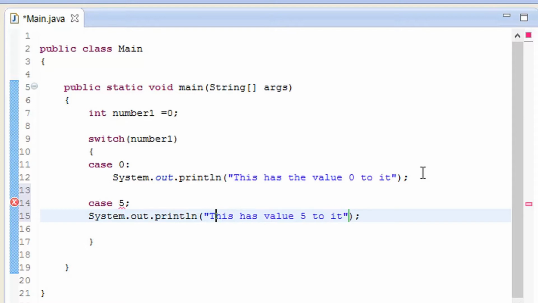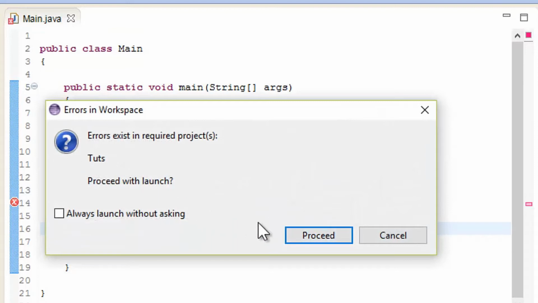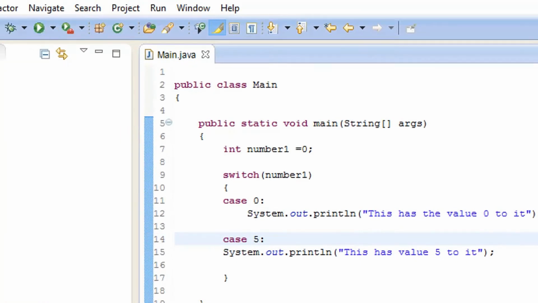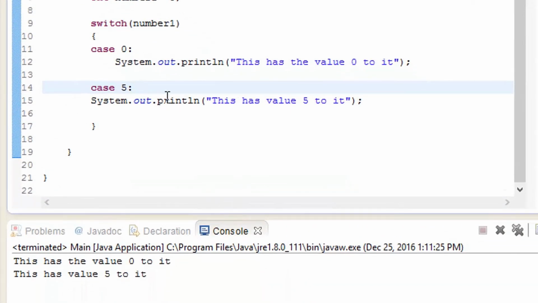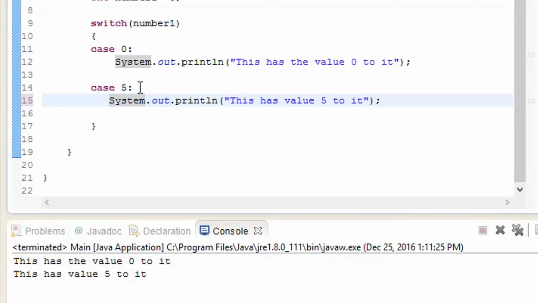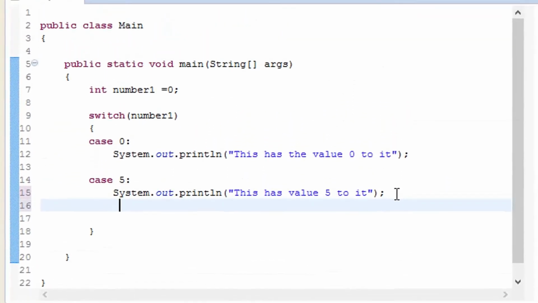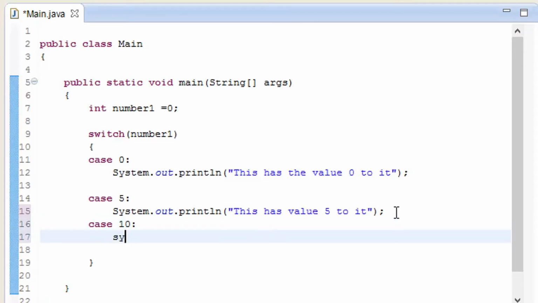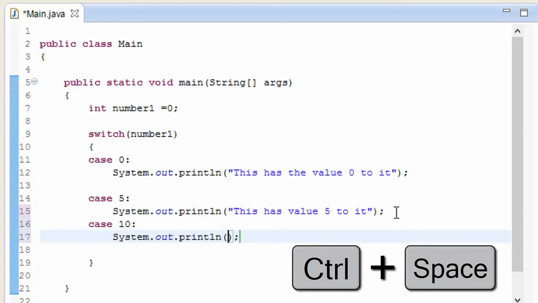What do you think it is going to print for that? Let me just go ahead and play it. It says there is some error because I had added a semicolon, not a colon, so that was the mistake I made. Then play it. Here it is going to print out the case 0 and case 5 messages at the same time. Add some more cases, case 10, and this time I'm going to add a colon to it, not a semicolon, SYSO Ctrl+Space, and inside the quotes the message.